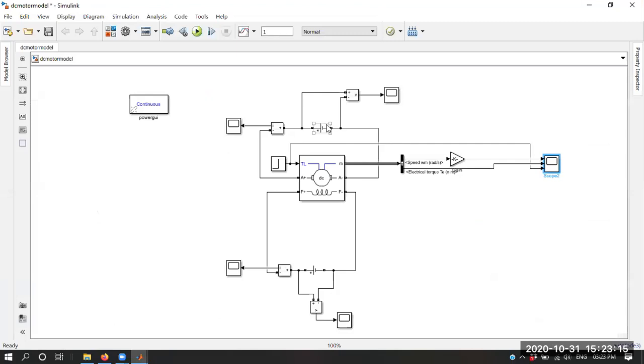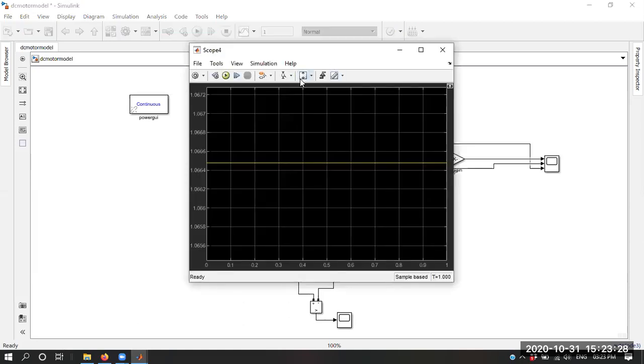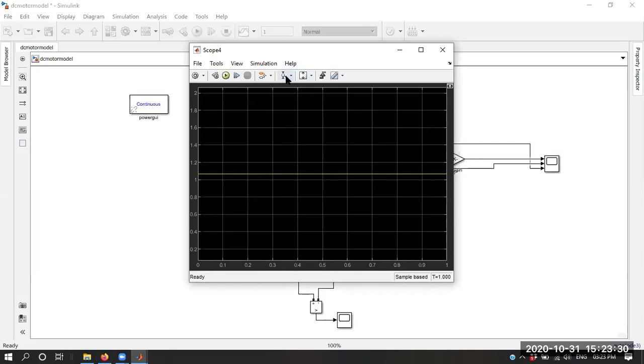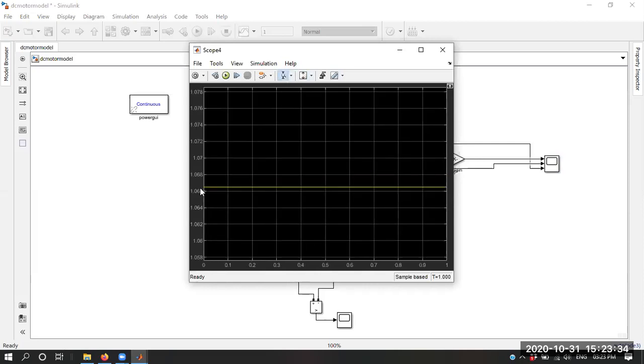Okay, so now can anyone let me know what is the relationship between the field current and the speed of a separately excited DC motor? Over here, this is your field current. Let me show you the graph. The field current is right now approximately 1.07, okay, 1.066 ampere.